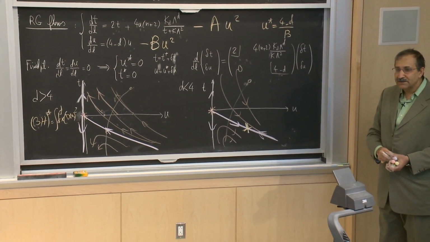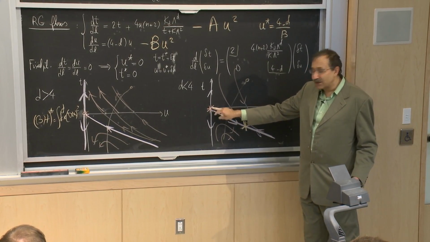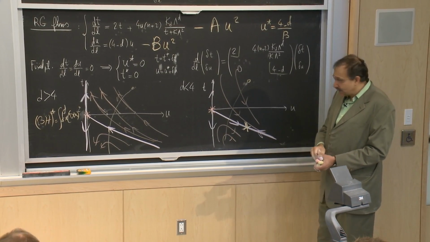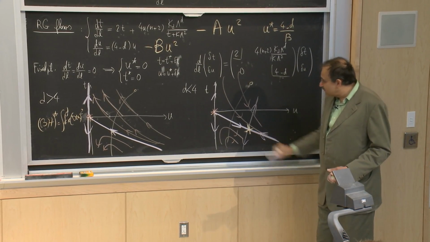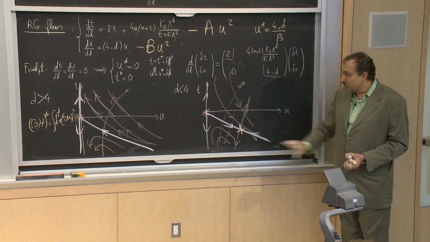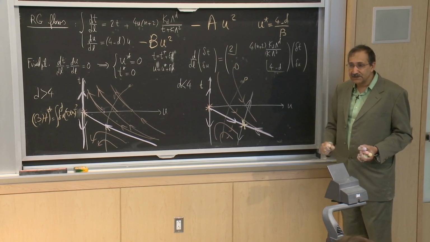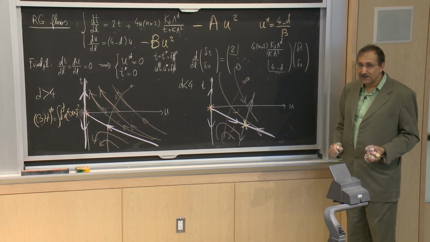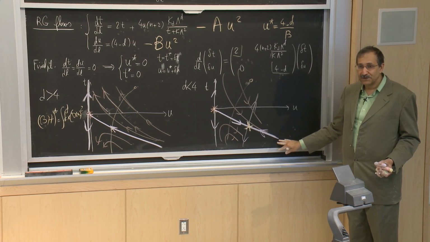And so that point has one direction that was relevant here, which becomes irrelevant, and the other direction is the analog of this direction, which still remains relevant, but with modified exponents. We will figure out what that is. So the next step is to find this b, and then everything will be resolved.